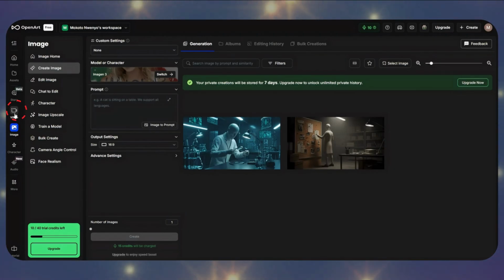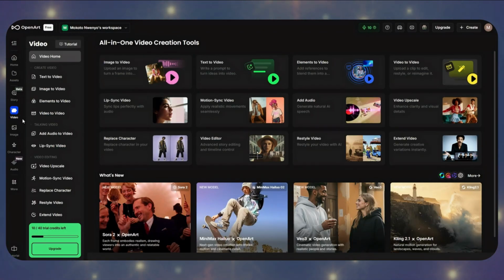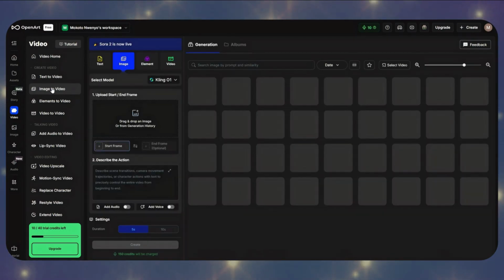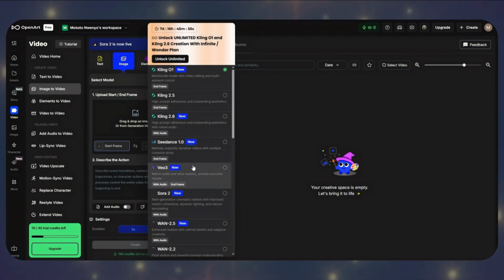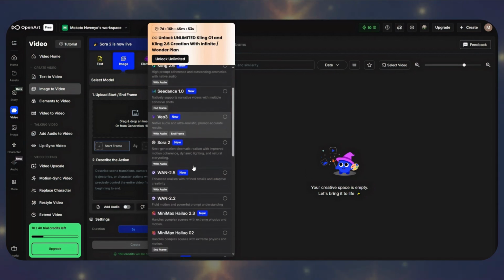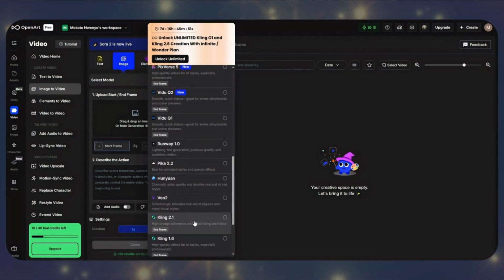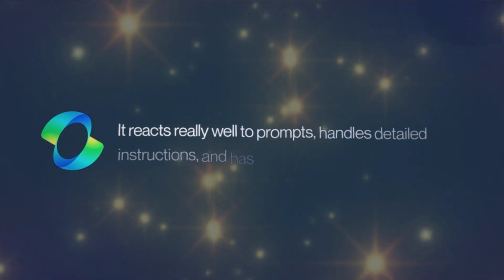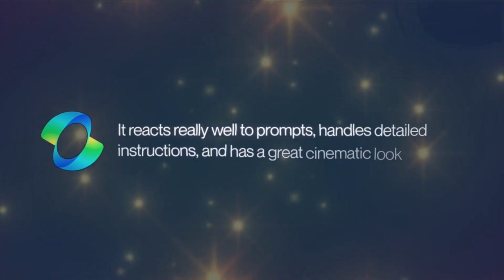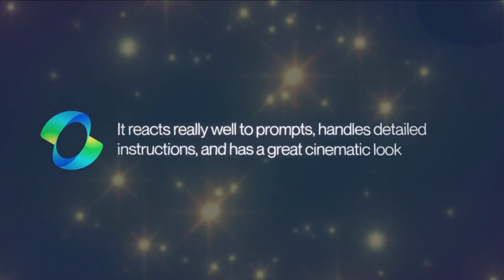Head back to the left sidebar in OpenArt and click on Video. You'll see a new interface pop up that looks pretty similar to the image section. From here, click on Image to Video. This is the feature that takes our static images and animates them. You'll see a few different models to choose from, but the one that works best for this documentary style is Kling 2.1. It's incredibly responsive to prompts, handles camera movements smoothly, and gives you that cinematic look we're going for.